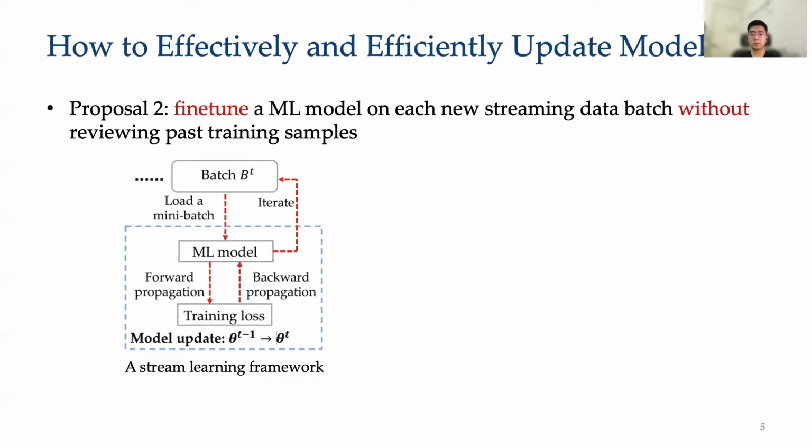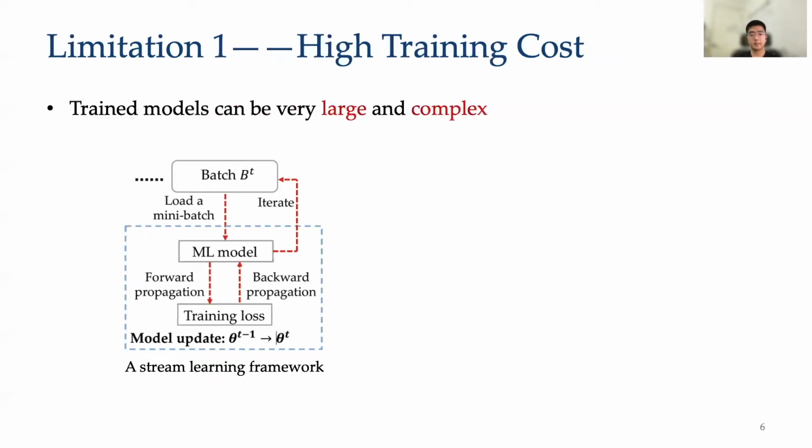Another solution is using only the newly arrived data batch to continuously update model parameters. This figure shows a typical stream learning framework. Whenever a new streaming data batch B_T arrives, a machine learning model should be updated on the fly without reviewing past training samples. Such a simple fine-tuning method also has its shortcomings.